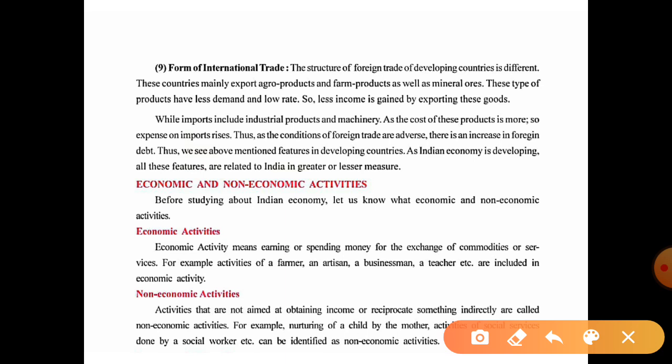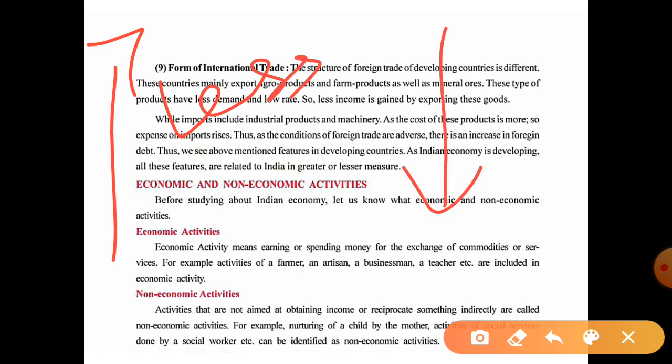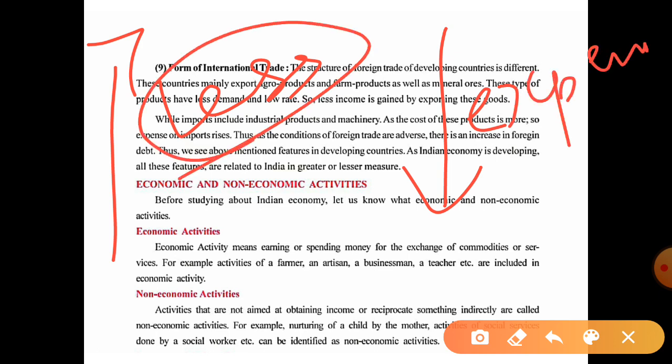Thus, as the conditions of foreign trade are adverse, there is an increase in foreign debts. However, exports are less and imports are expensive.